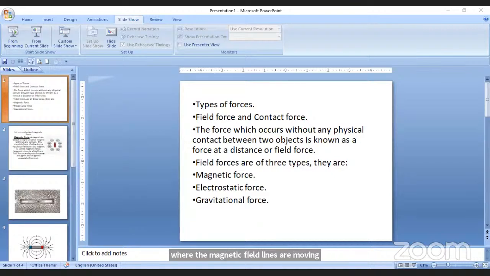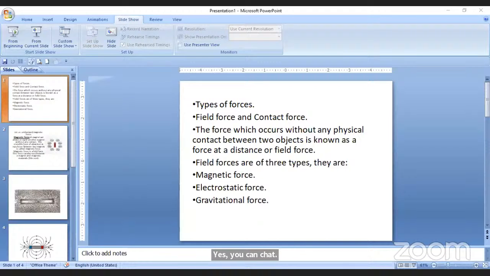These types of questions are the most important thing in the NMMS examinations. So what is the direction of the magnetic field lines? From where to where are the magnetic field lines moving? Inside the magnet and outside the magnet, that you will study in higher education. But here, externally, we are observing one diagram, and it is giving some information. So what is the direction of the magnetic field lines? Can anybody tell? Yes, you can chat. S to N.